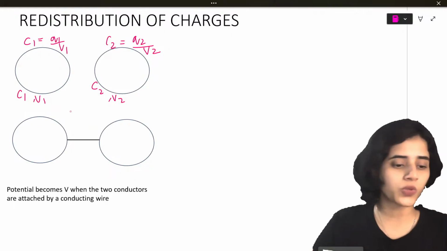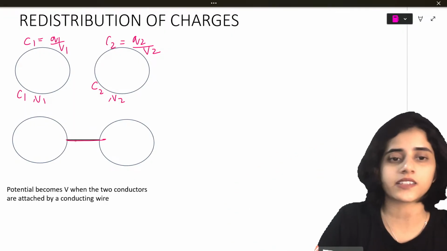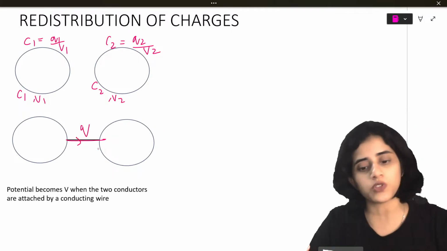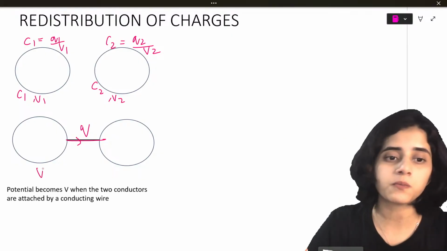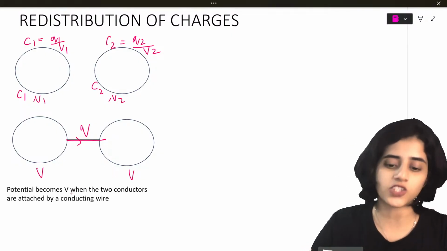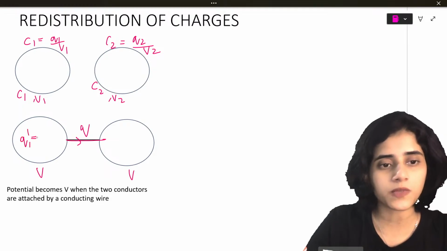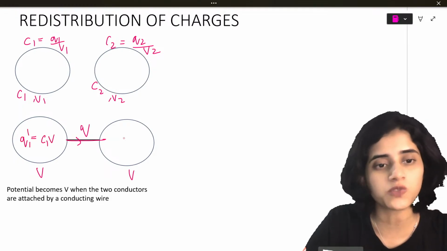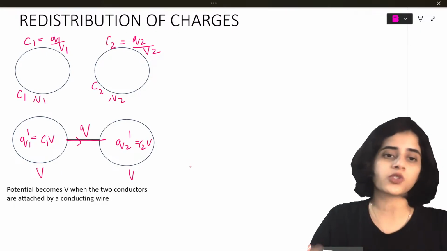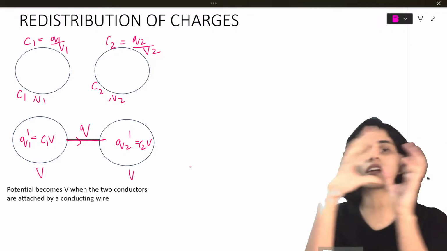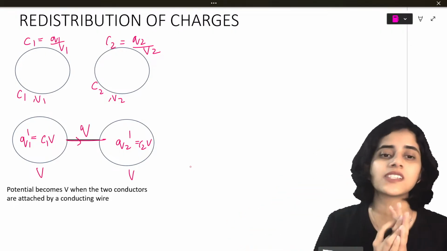Now what I'm going to do is join these two conductors with another conductor. So what happens? Charges flow from both. The charges flow until both the conductors have the same potential. So here Q1 dash will be C1 into V and Q2 dash will be C2 into V. The charges flow from the first conductor to the second unless and until both have the same potential.